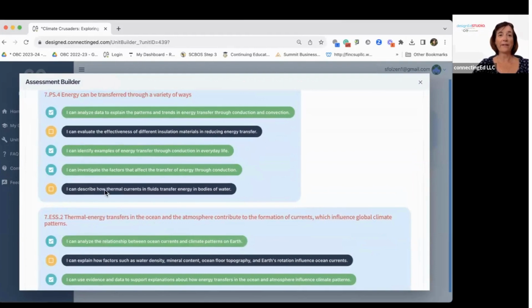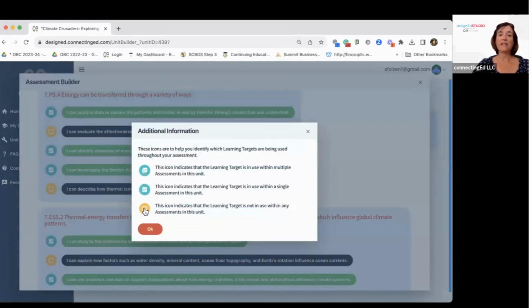So I want to point out to you also the indicators over here. Each one of these circles has a meaning. If it's yellow, that means that that learning target has not been used in an assessment within this unit. If it has just a check mark, that means that it has been used in one assessment, the one that we're in right now, and it's green. If you have the double page check, that means that it's also used in this assessment and another assessment as well. This really helps when you're building multiple assessments in the unit so you know what you've covered and what you haven't as well.